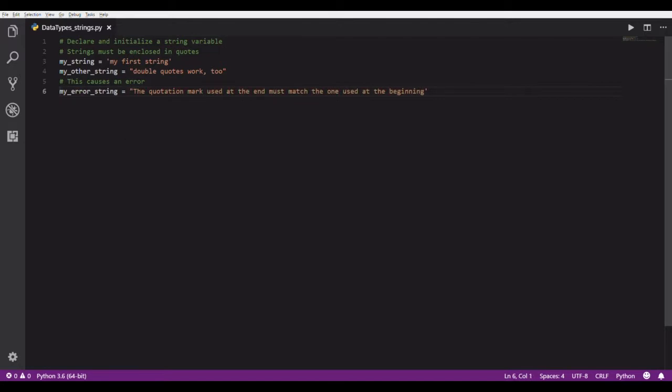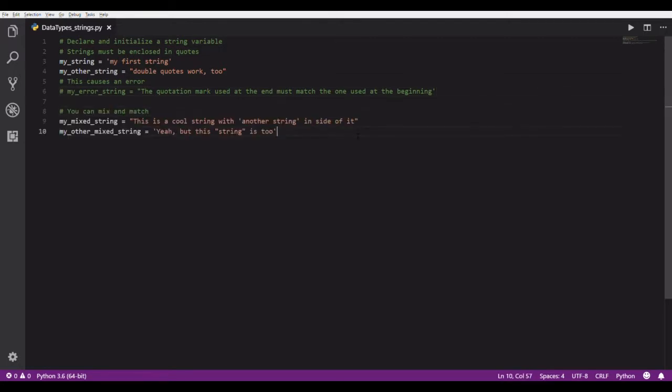You can't do something like this, right? I have a double quote at the beginning and a single quote at the end. You'll notice my text editor here is saying, hey, that's a problem. And you can even see in the error message, it calls it the string literal, because that's what it's called. The problem is that I used a different quote. And when I put the double quote at the end, you'll notice it says, oh, hey, everything's fine. So make sure that you are consistent. Whichever one you use at the beginning of your quote must be the same one that you use at the end of the string.